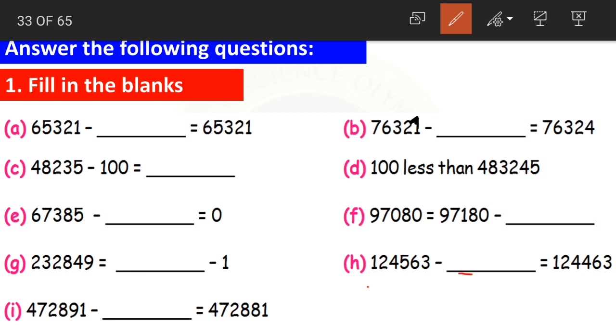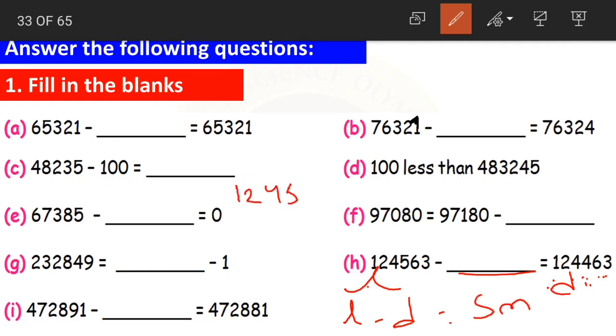Now look at here. Question number H. 1,24,563 minus dash is equal to 1,24,463. Now again you can solve this question in two ways. One is we are having the larger number and the difference. So we can subtract those two to find out the smaller number. Let us see. 124,563 minus 124,463.